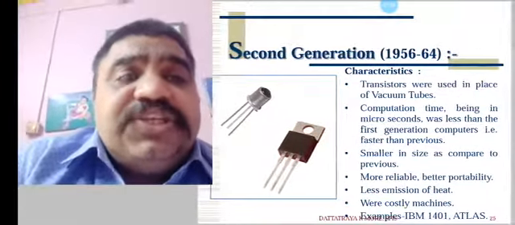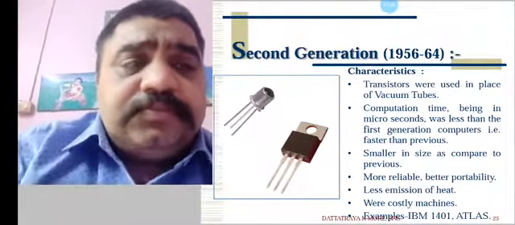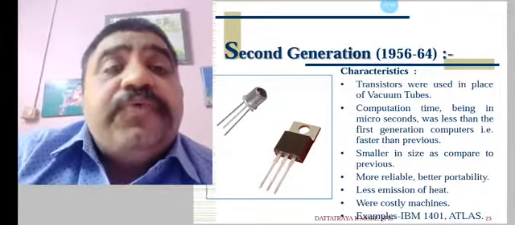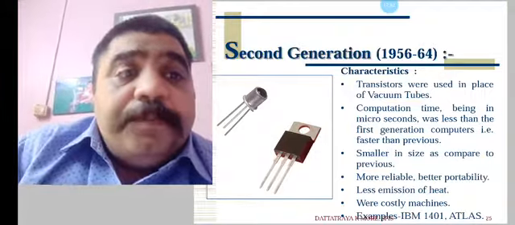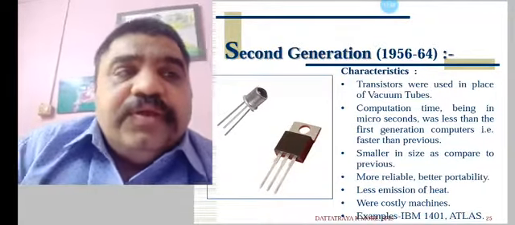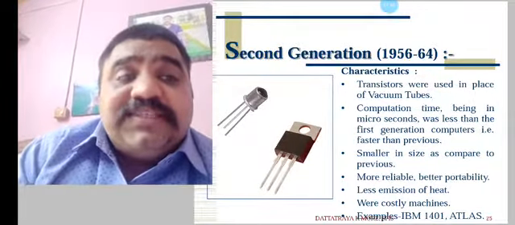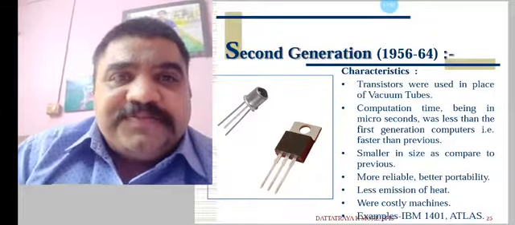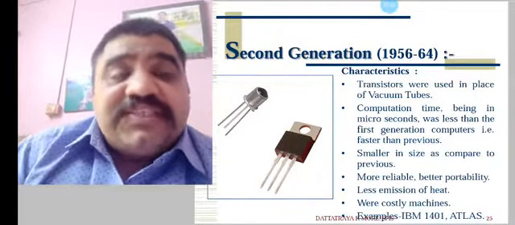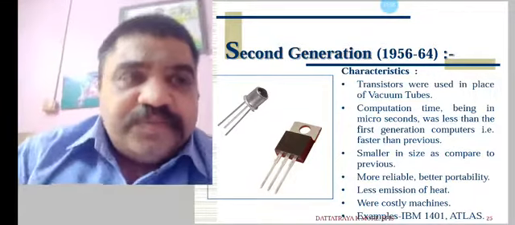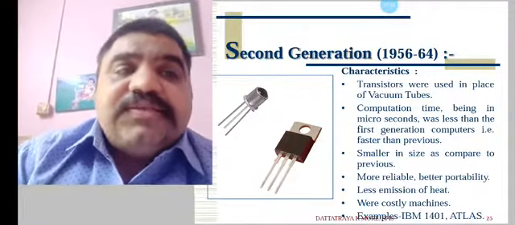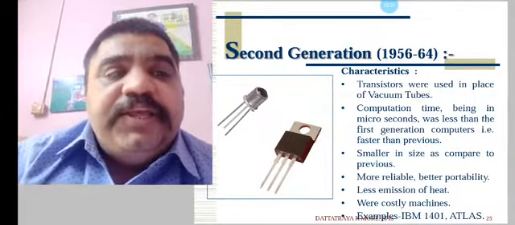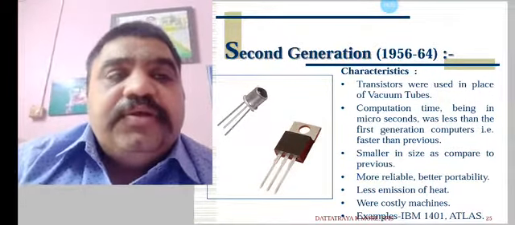The characteristics of second generation computers: transistors were used in place of vacuum tubes. Computation time, being in microseconds, was less than first generation computers. That is faster than the previous one. Smaller in size as compared to previous. More reliable, better portability, less emission of heat.